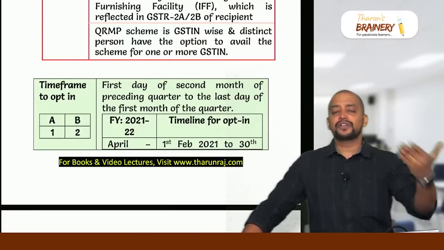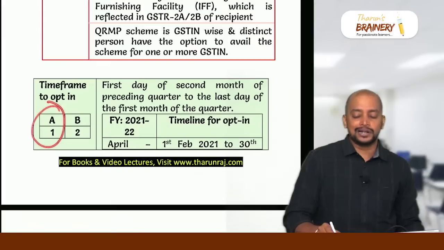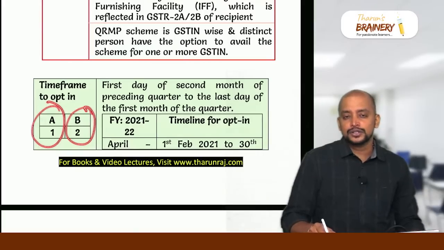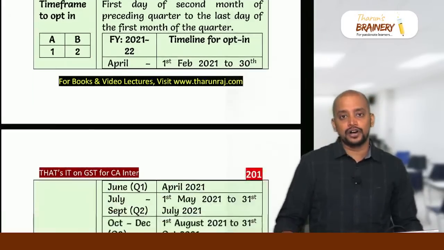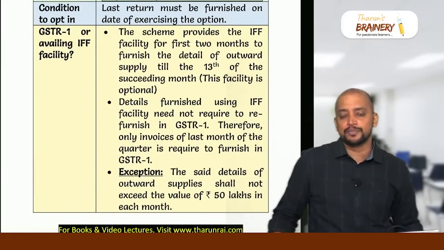What is the time frame for opting in? Within 1 month after commencement of the quarter and 2 months before commencement of the quarter. If the quarter commences from April, then 1 month after, by April 30th, and 2 months before, so February 1st. From 1st February to April 30th, they can go for QRMP for that quarter. Condition to obtain: the last return should have been filed.